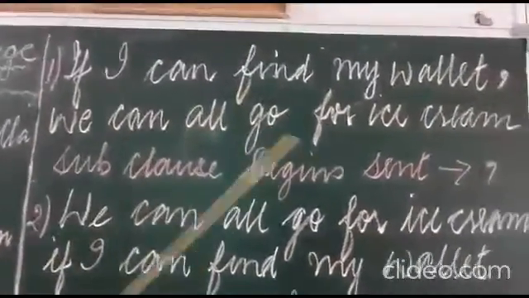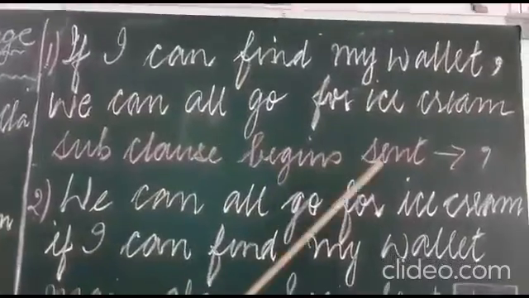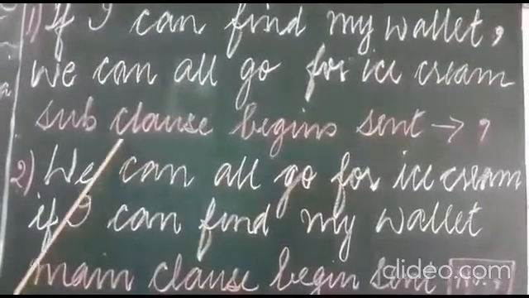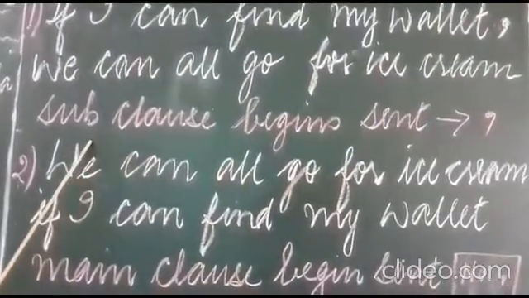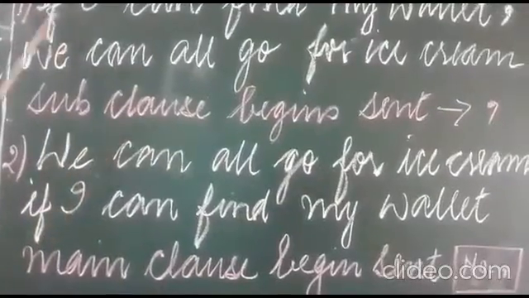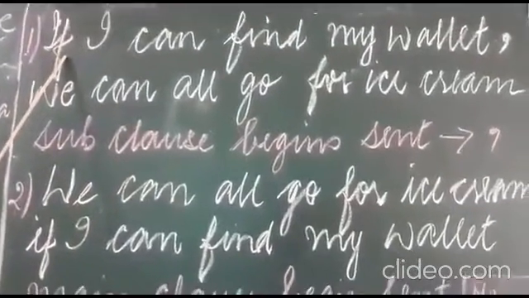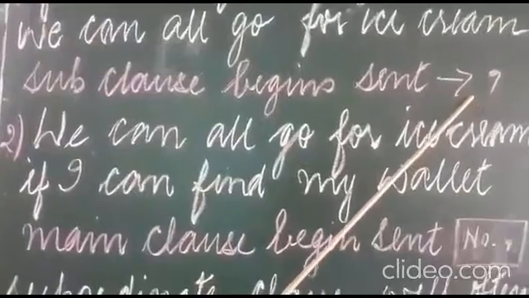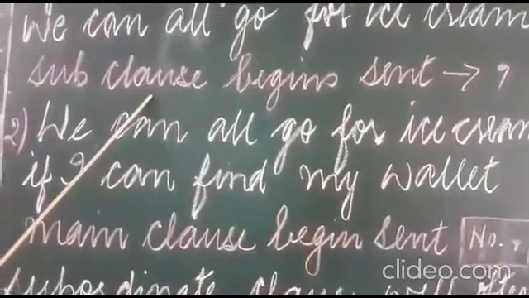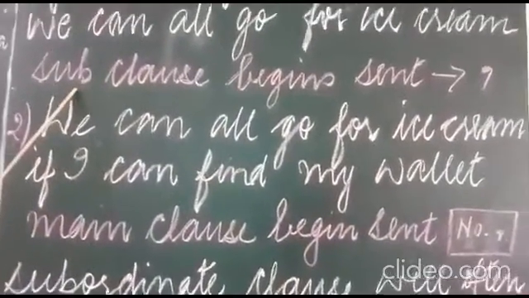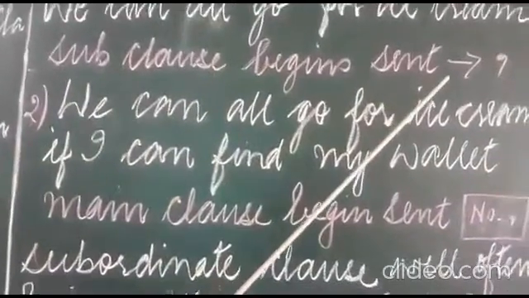So, when it begins with a subordinate clause, a comma comes. I've just written this for you to understand that when it begins with a subordinate clause, there is a comma.